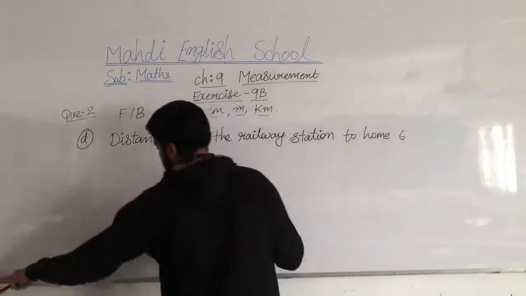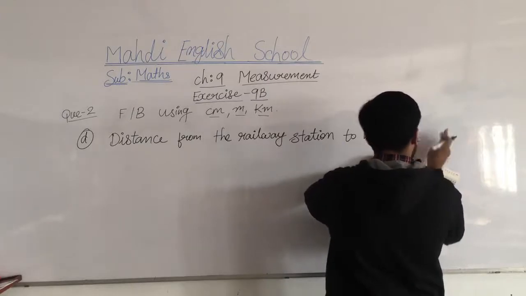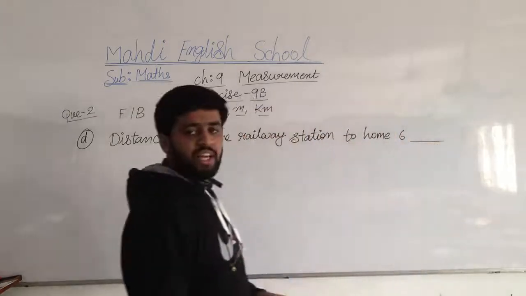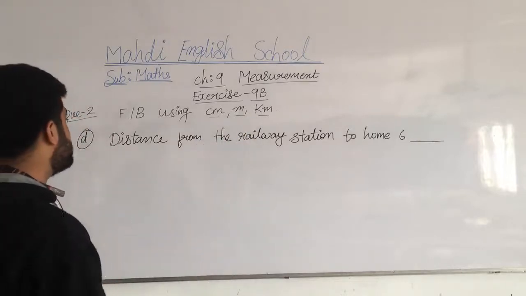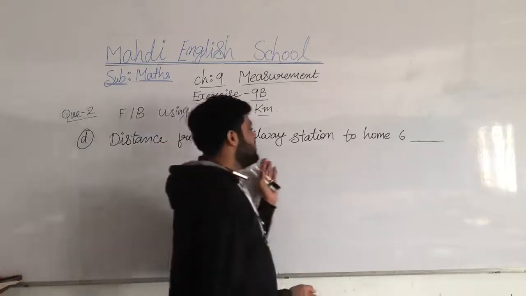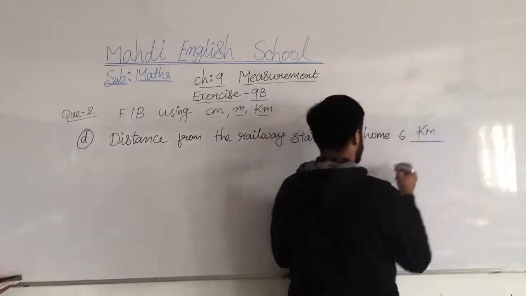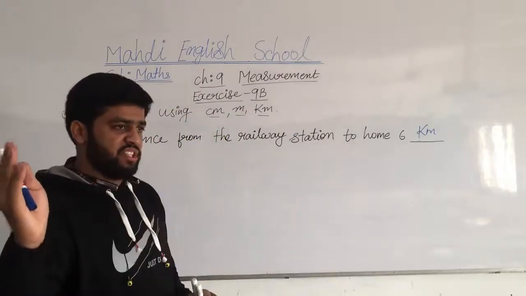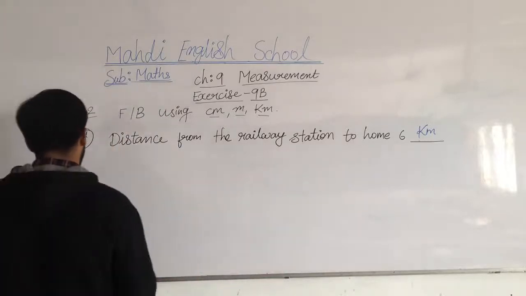How many centimeters, we don't know. Dear students, no, it's not coming in the centimeter. So is it coming in the meter? No, it's not coming in the meter. So which unit do we have left? Kilometer. Why? It is a very long distance from the railway station to home. The distance from the railway station to home is 6 kilometer. Understood, my dear students? Kilometer is a very long unit, and you think about your home and the railway station. The very long distance. That's why we are referring to the kilometer.